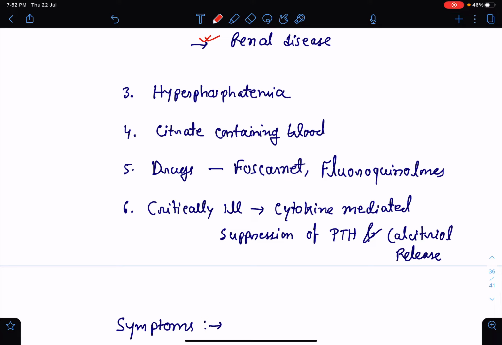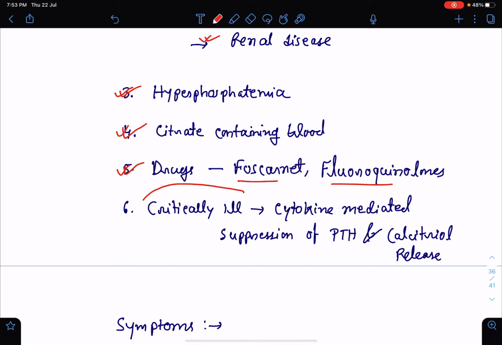In case of hyperphosphatemia, when there is increased level of phosphate in the blood, it will combine with the calcium and chelate it, and this phosphate calcium complex will get deposited in various tissues. So ultimately there will be hypocalcemia. Use of citrate containing blood or citrate anticoagulation in cases of dialysis also will cause hypocalcemia, because citrate will bind the calcium. Certain drugs like foscarnet or fluoroquinolones can also result in hypocalcemia.